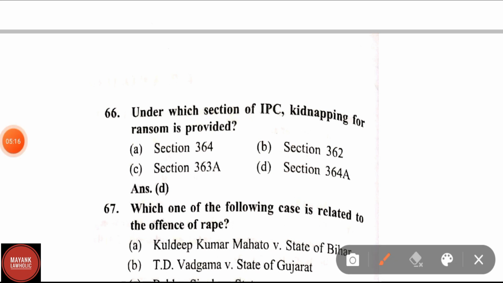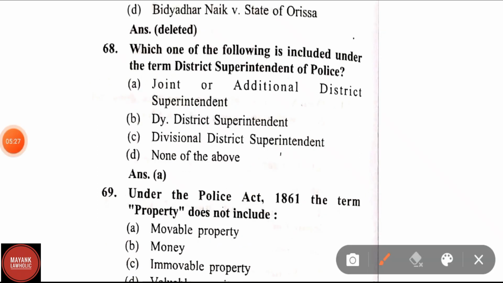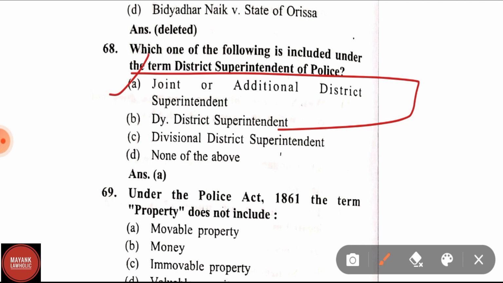Under which section of IPC is kidnapping for ransom provided? Correct answer is section 364A. Question number 68. Which one of the following is included under the term district superintendent of police? Options are joint or additional district superintendent, deputy district superintendent, divisional district superintendent, none of the above. Correct answer is joint or additional district superintendent.